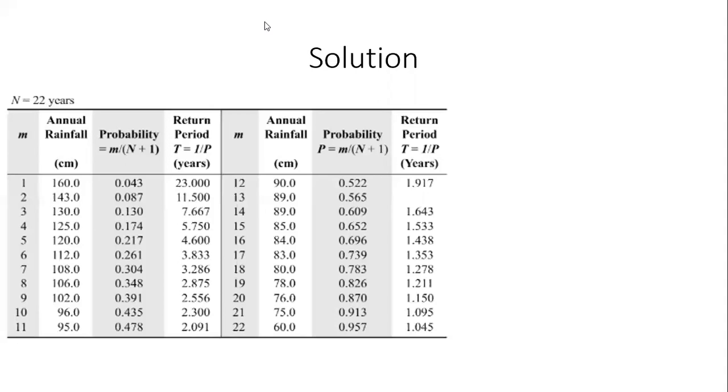Let's see. Who has not yet? Pujit. For a return period of 10 years, how will you find out what the rainfall is?